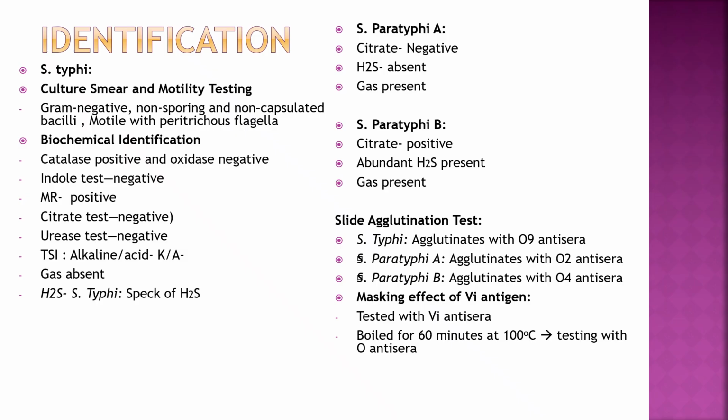Slide agglutination test: S. typhi agglutinates with O9 antisera. S. paratyphi A with O2 antisera. S. paratyphi B with O4 antisera. Masking effect of Vi antigen: tested with Vi antisera, boiled for 60 minutes at 100 degrees Celsius, then testing with O antisera.